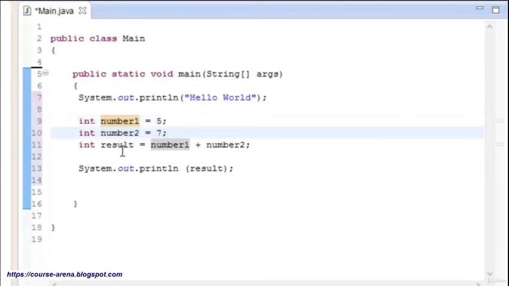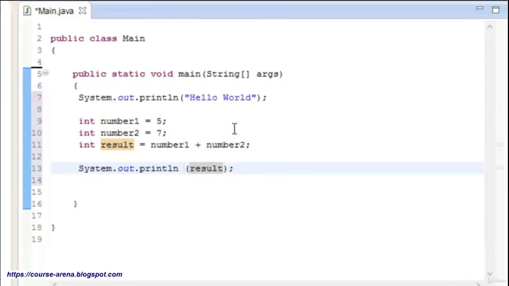Now what I did is I added the name result, and number 1 and number 2. I added the plus, so it is going to go ahead and add number 1 and number 2, and it is going to give me the result. That's what I have written over here. The system is going to print out a line, and it is going to give a result. The result will match over here, and number 1 and number 2 are going to be added.